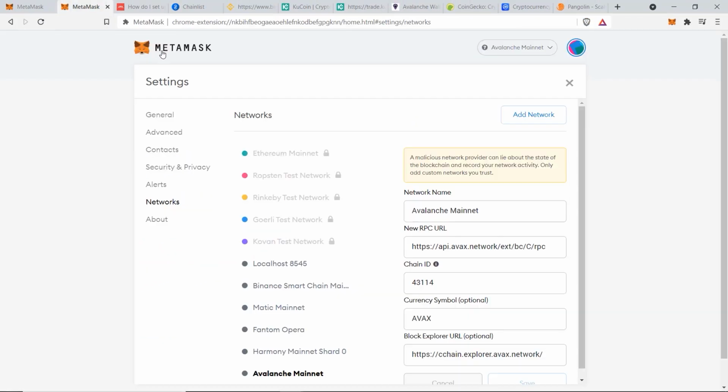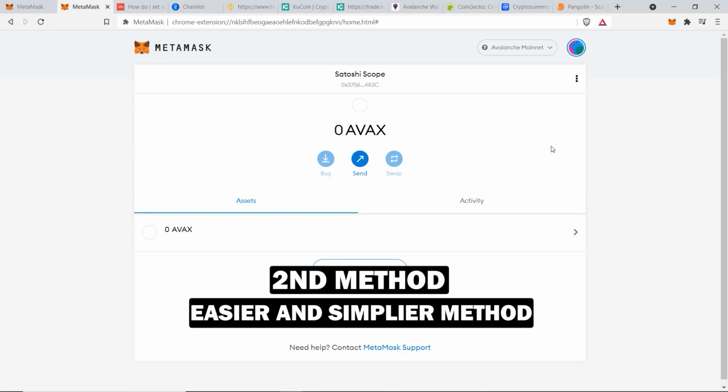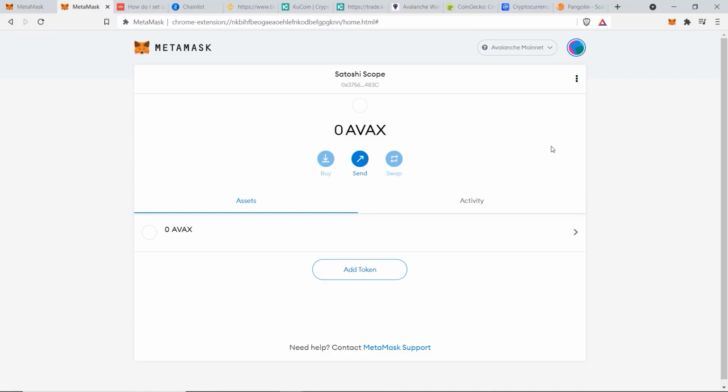If we go back to our MetaMask, you can see Avalanche mainnet has been added again. So now I hope you can see the difference between the 2 methods. I personally think the second one is much easier, as it only requires a few clicks to do. Whereas the first method is more likely for you to make a mistake when you're copying and pasting so many different values.